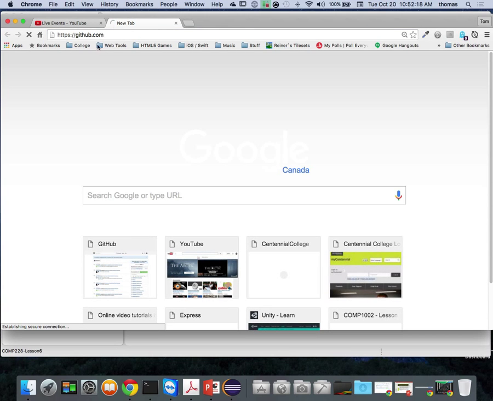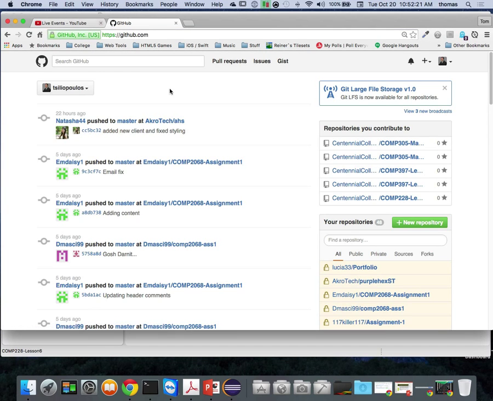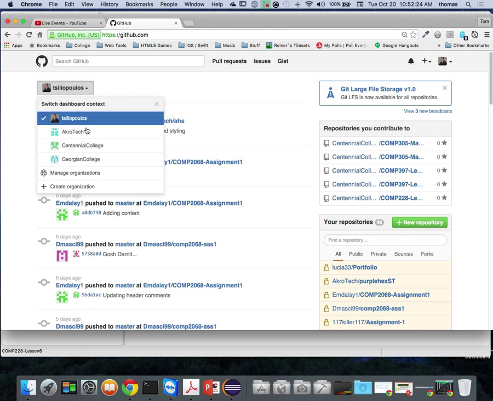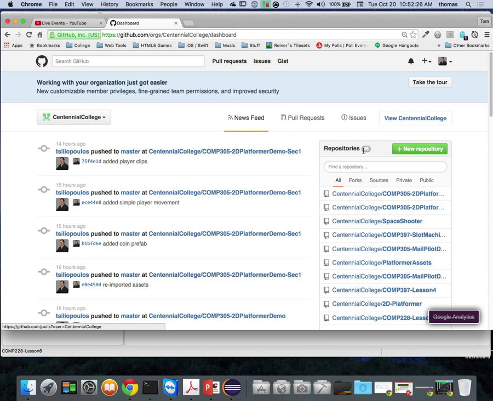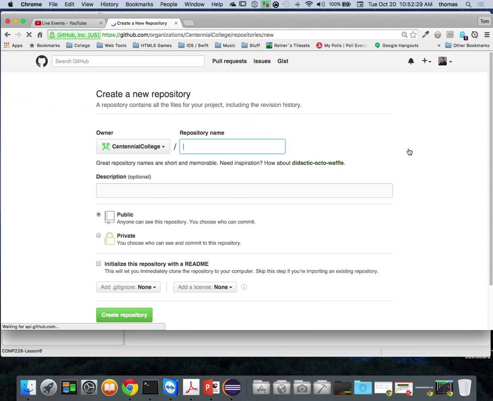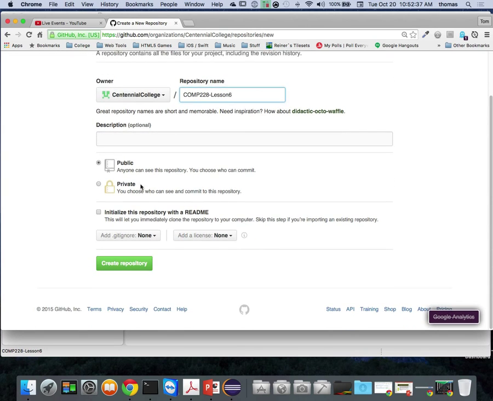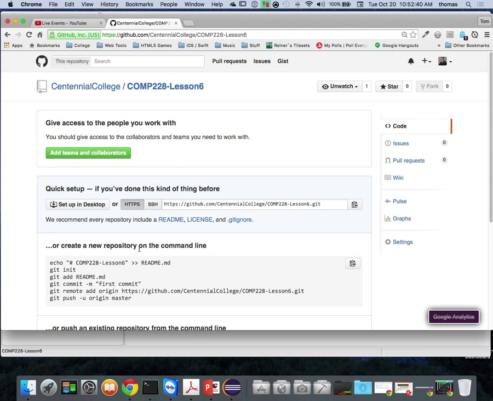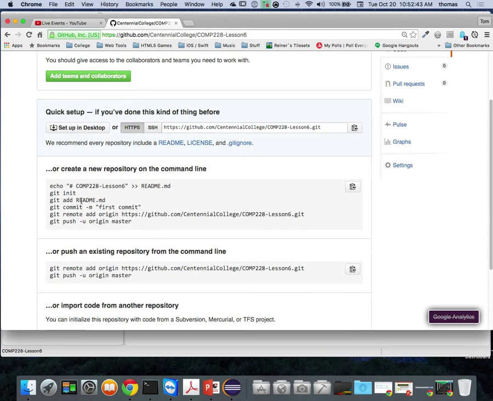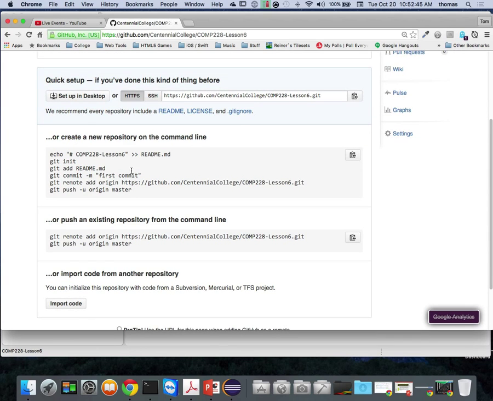Okay, good. Now I need to link it somehow with a remote repository, so I need to create my repository. I'm going to go to GitHub, and to Centennial here, and create a new repository, and I'm going to call this COMP228 lesson 6. If you notice, it's asking me for a Readme file and all this kind of stuff. I'm going to just create the repository, and I'm going to get this URI, this path, but also these extra lines of code that I can use in the command line. By the way, these lines work on Windows, Mac, Linux. It's cross-platform, as long as you have Git installed.